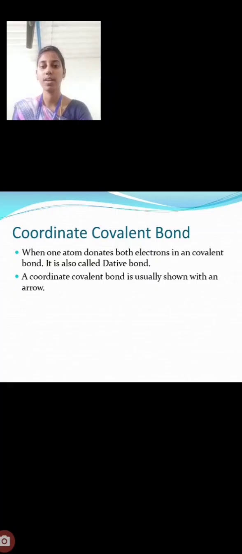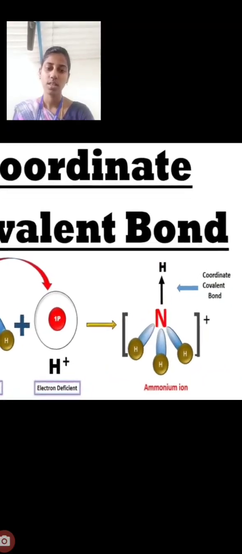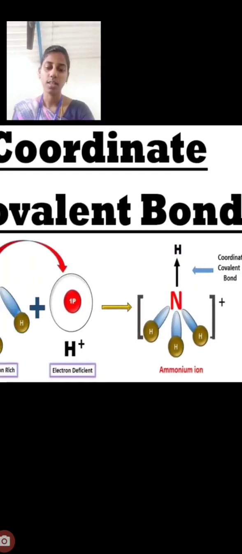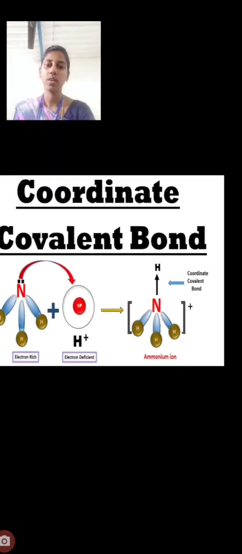Next, we see the coordinate covalent bond. When one atom donates both electrons in a covalent bond, it is called the dative bond. Coordinate covalent bond is also considered a dative bond. It is represented by an arrow. In this, one species is electron rich and the other is electron deficient. The electron rich one transfers the electron pair to the electron deficient one, and during chemical reactions it is converted to the ammonium ion. The bond between N and H here is the coordinate covalent bond.